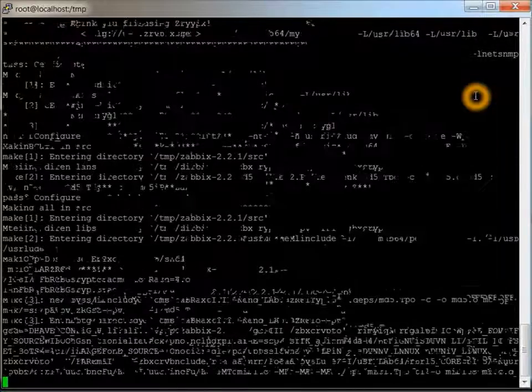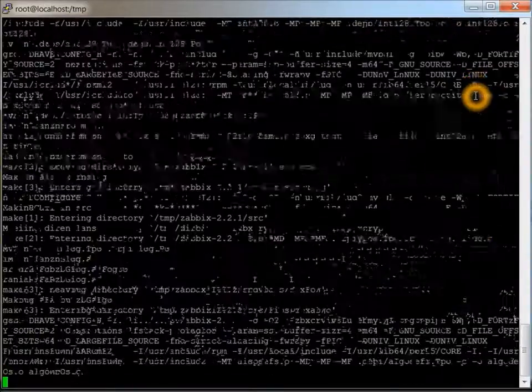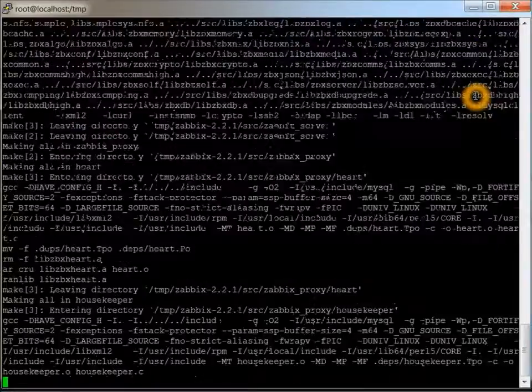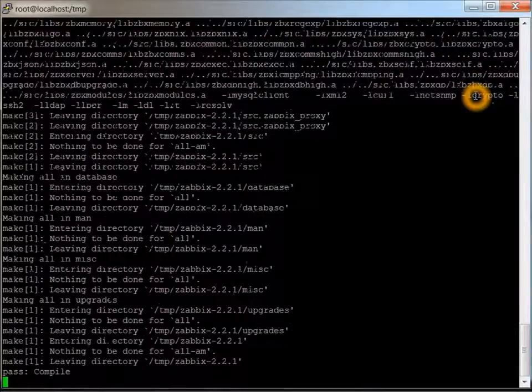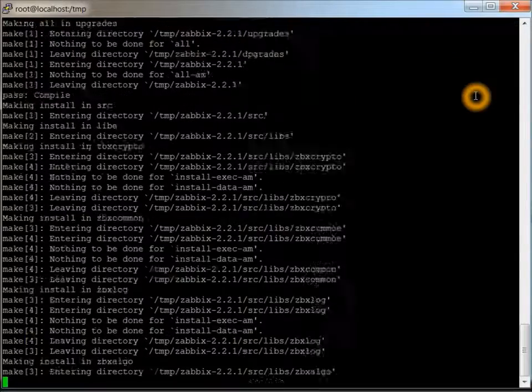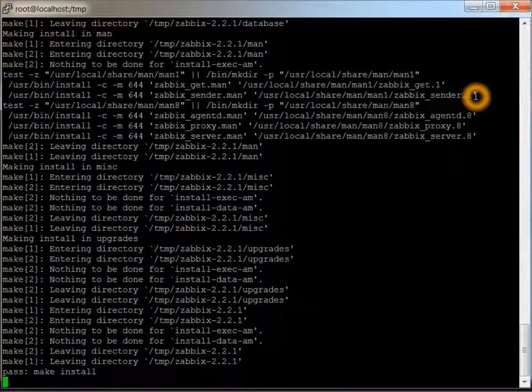Passed the configuration. Compile passed. And it's doing a make install. Passed.